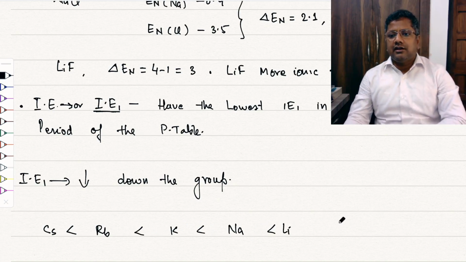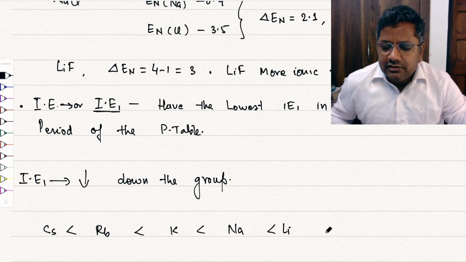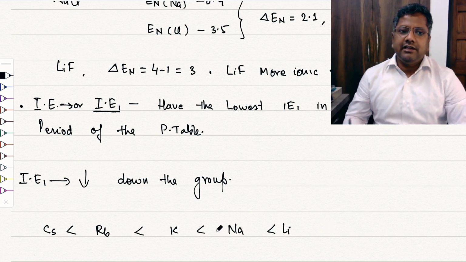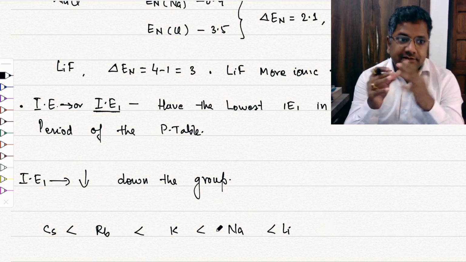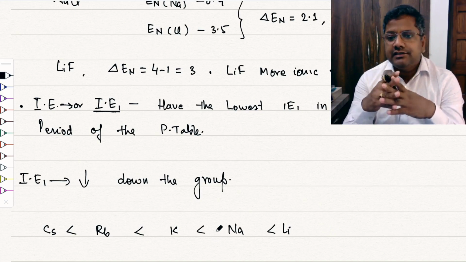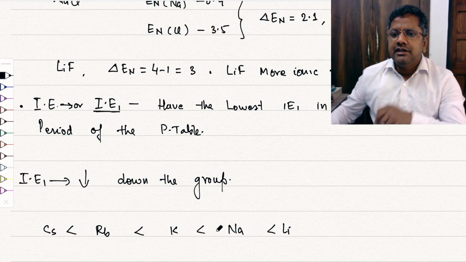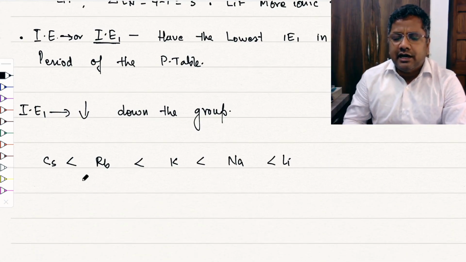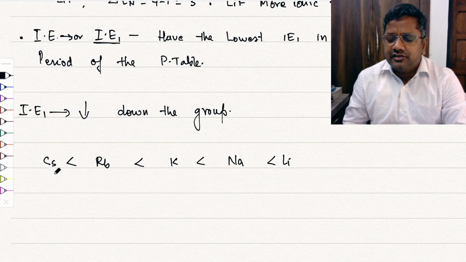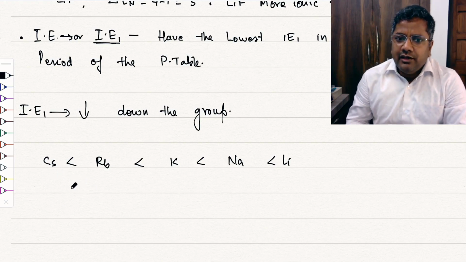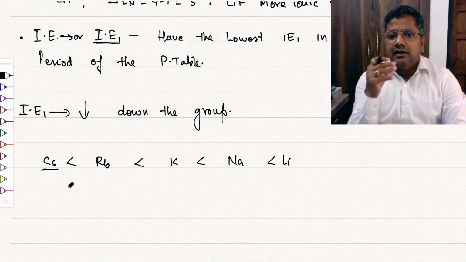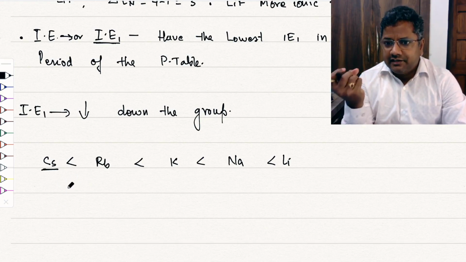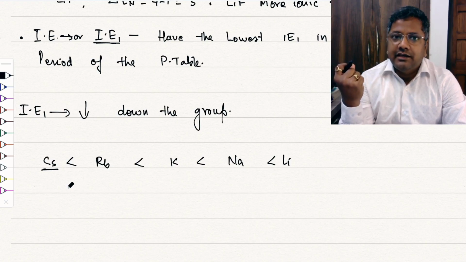So this is the order of IE1. What is the consequence of this IE1? The consequence is that you can easily remove the electrons from cesium, from the gaseous isolated atom, as per the definition of IE1.